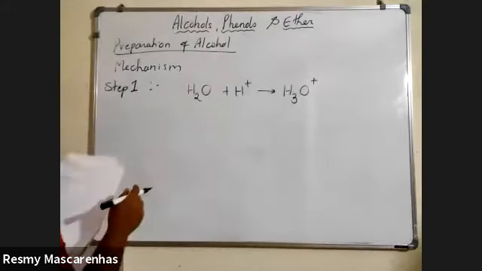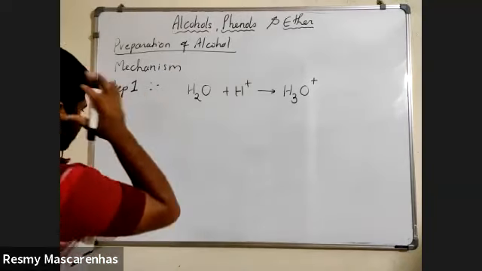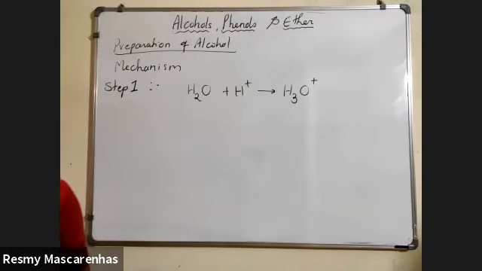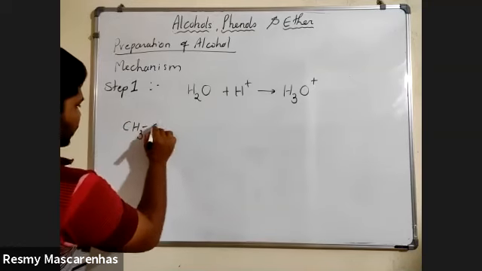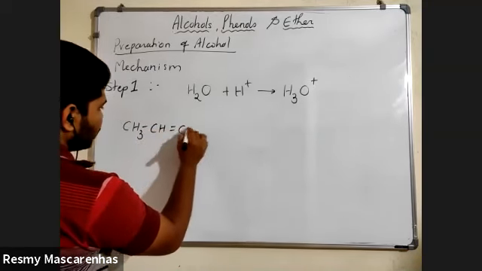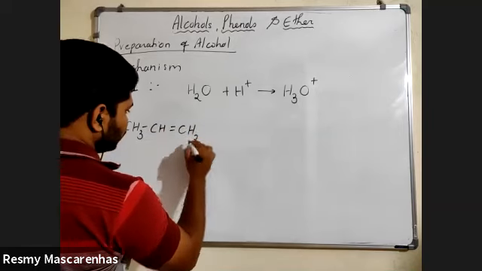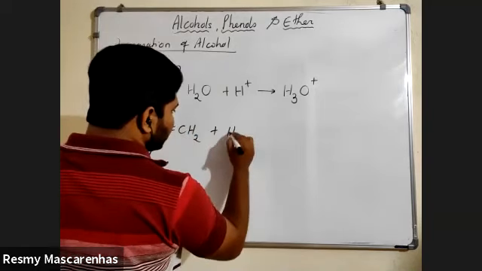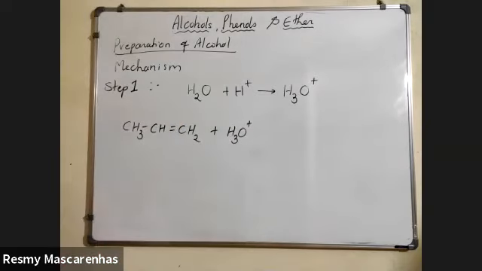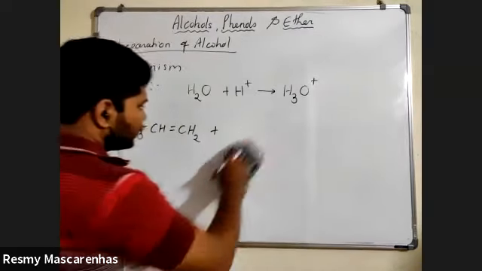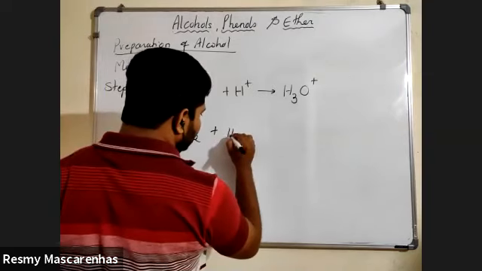Okay. Next is a chemical reaction. Just a minute. We'll take CH3 CH double bond CH2 plus H3O plus Cl. I will open up this structure so that you will understand it properly.